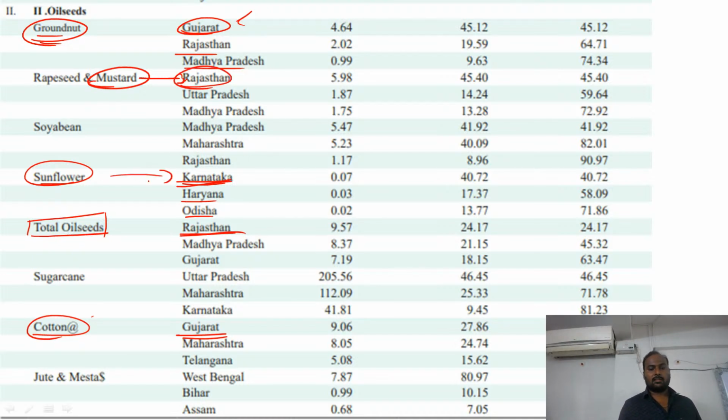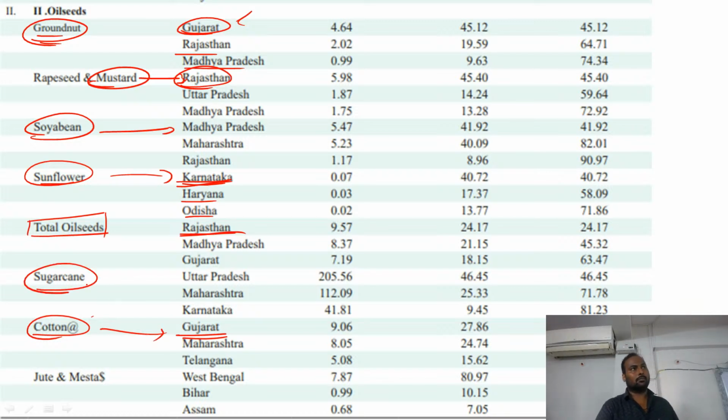Now I said this sunflower, Karnataka, from even the previous year also, continuing the same thing. Again, soybean, Madhya Pradesh, even same continuation. There is no change from the previous years. So they are continuing the same thing as well. So Gujarat, groundnut, same. Cotton, Gujarat, same compared to the previous year. Sugarcane, see, not only now.